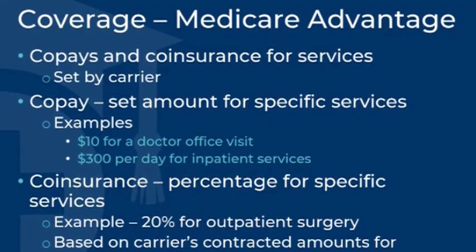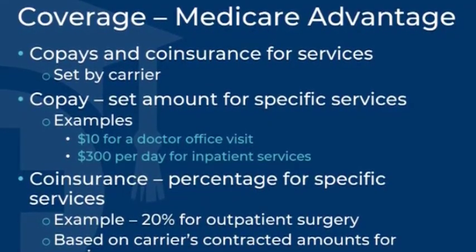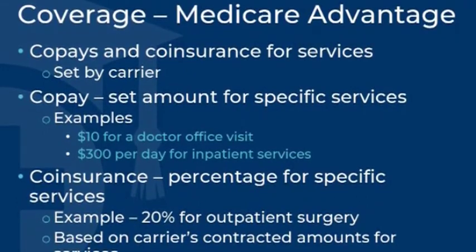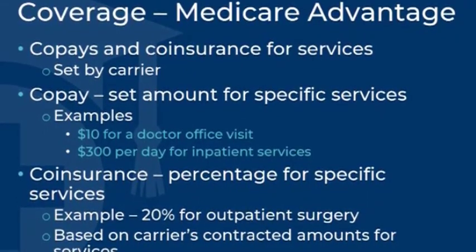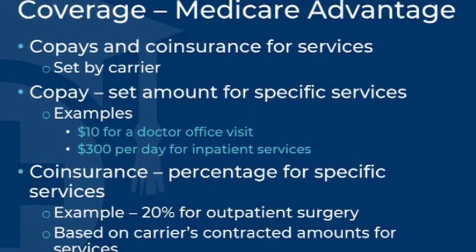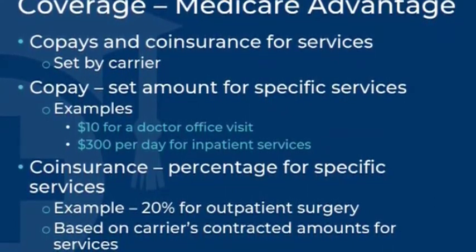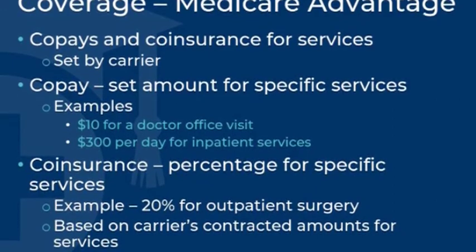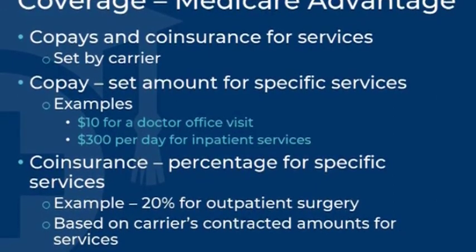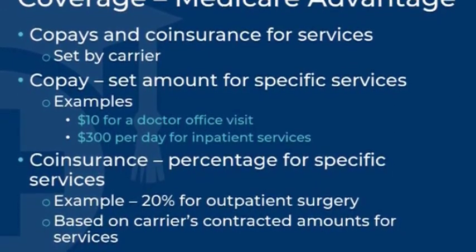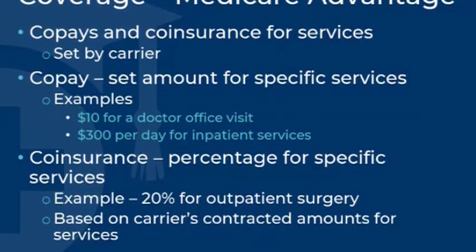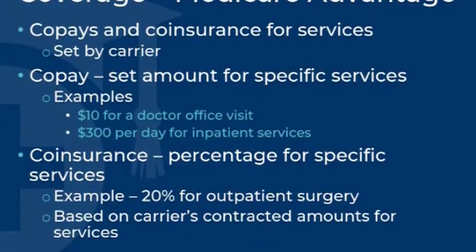Medicare Advantage plans work very differently and utilize a series of copays, set dollar amounts for specific services, and coinsurances, percentages they must pay for specific services, which can be found in each plan's summary of benefits. Each Medicare Advantage plan has its own list of copays and coinsurances, so benefits can vary widely between available plans.